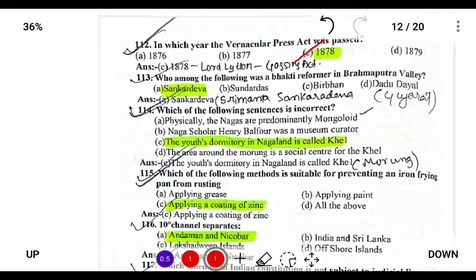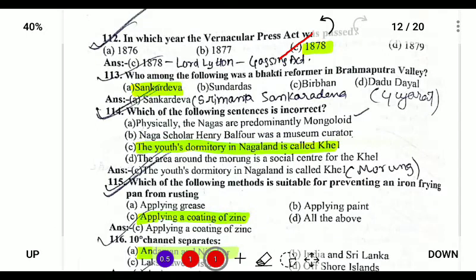Which among the following was a Bhakti reformer in the Brahmaputra valley? The Bhakti reformer was Srimanta Sankardeva. Next, which of the following sentences is incorrect? Physically, Nagas are predominantly Mongoloid, because we look like Mongols. So the first option is correct. Naga scholar Henry Balfour was a museum curator. Yes, correct. Next, the youth dormitory in Nagaland is called Khel. So it is not correct.